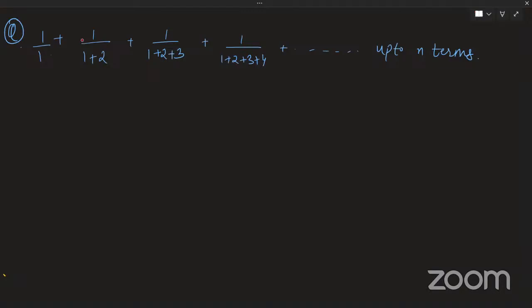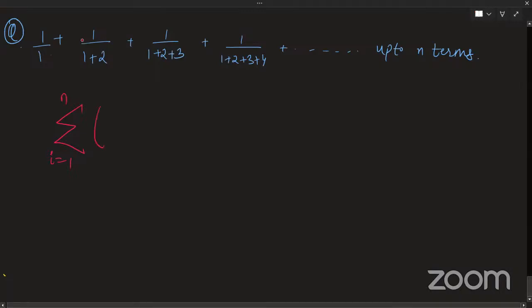I want to write this series in a compressed format. So I'm asking you, how will you represent these terms using sigma? So i will go from 1 to n. And what will come inside?